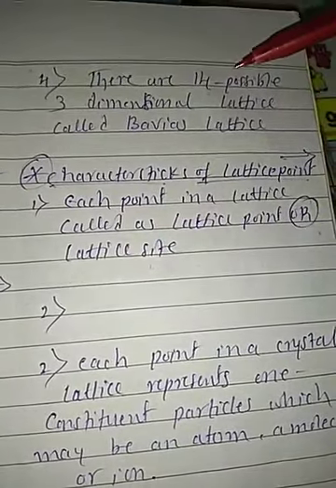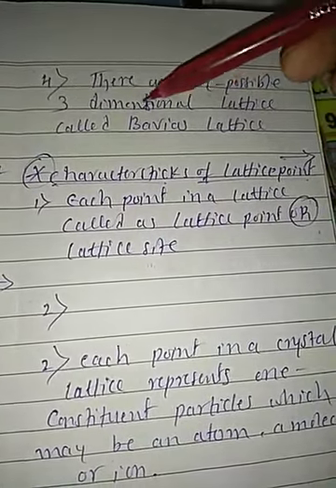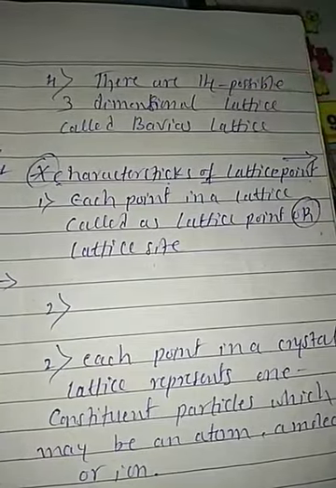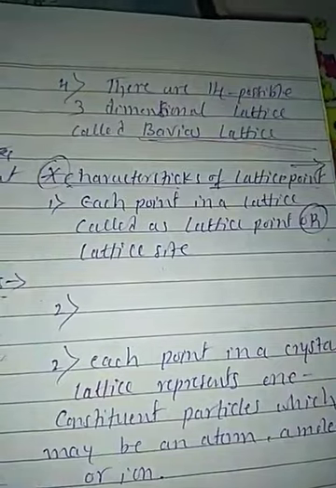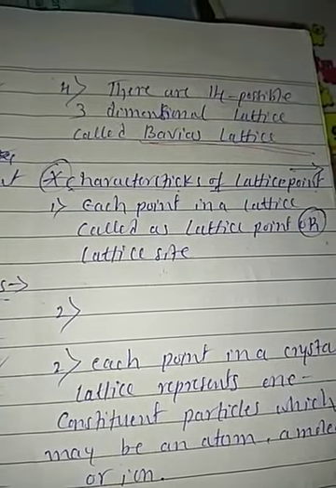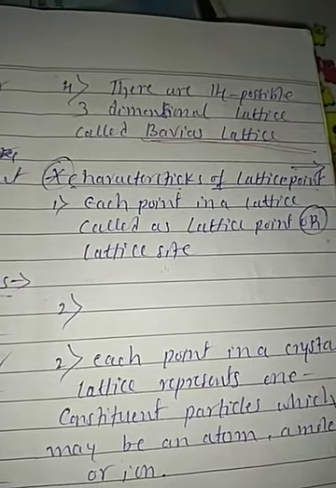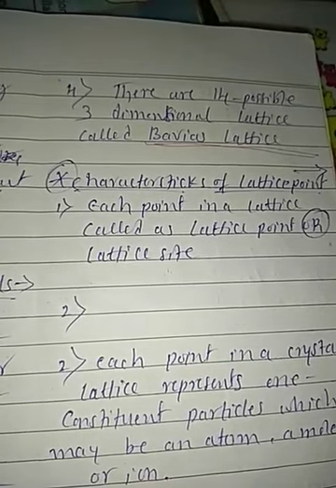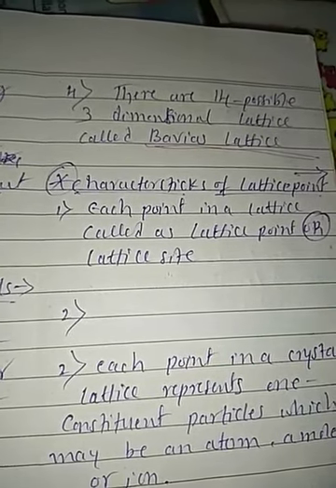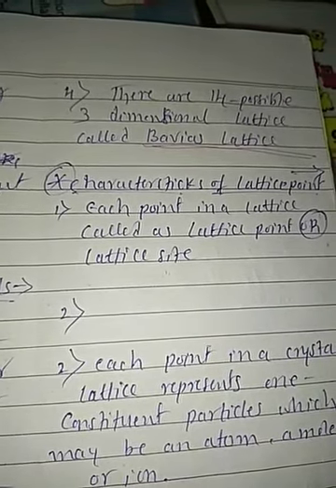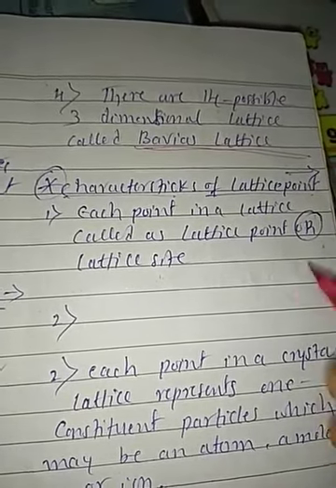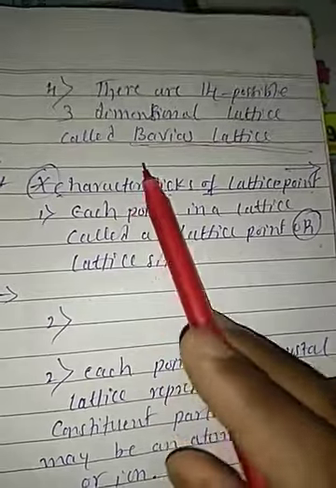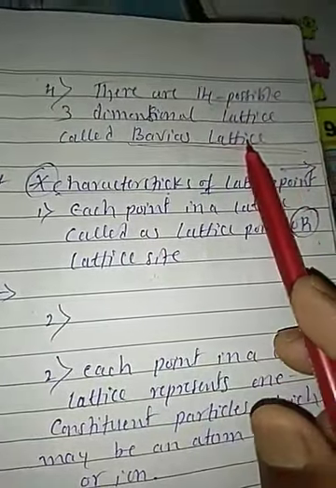There are 14 three-dimensional lattices called Bravais lattices. Bravais was one of the scientists who invented the 14 crystal lattices. We will discuss, after the completion of this topic, what the 14 Bravais lattices are.